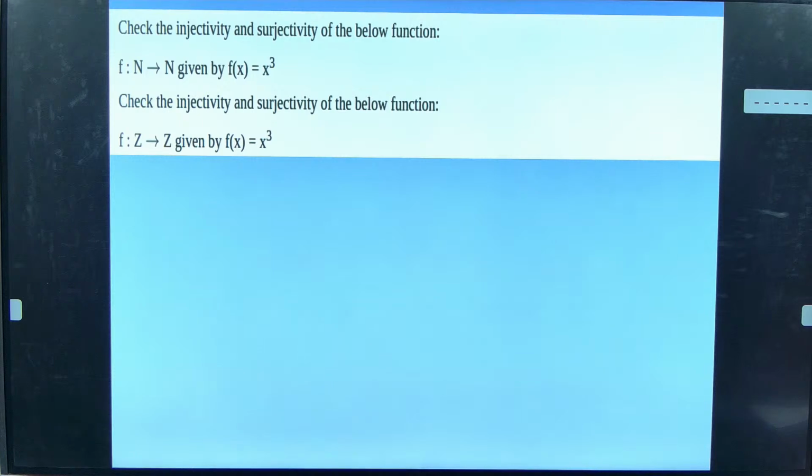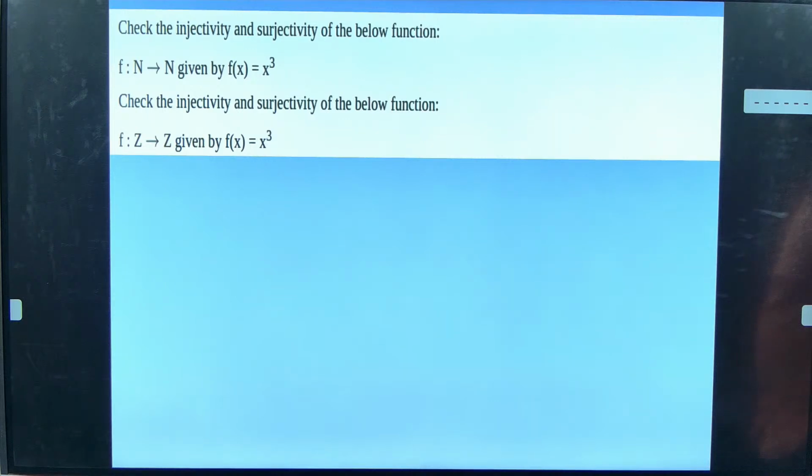Yes, sir. Yes, it is 1 to 1. Why? Because minus 1 cube is going to be minus 1. Minus 5 cube is going to be minus 125. Oh, natural to natural. Sorry guys. Then it is more simple. 1 cube is going to be 1, 2 cube is going to be 8, 3 cube is going to be 27, and it keeps on going. Correct? So definitely this is a 1 to 1 function.